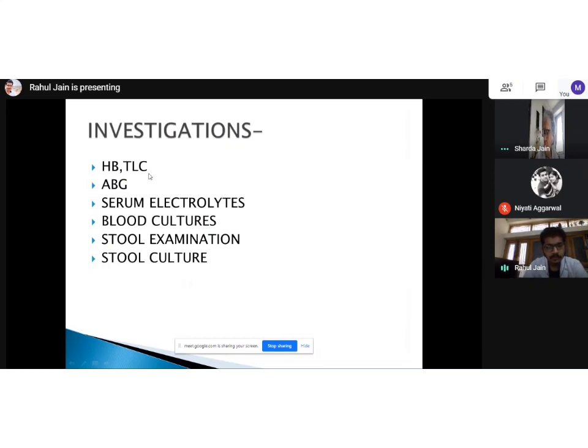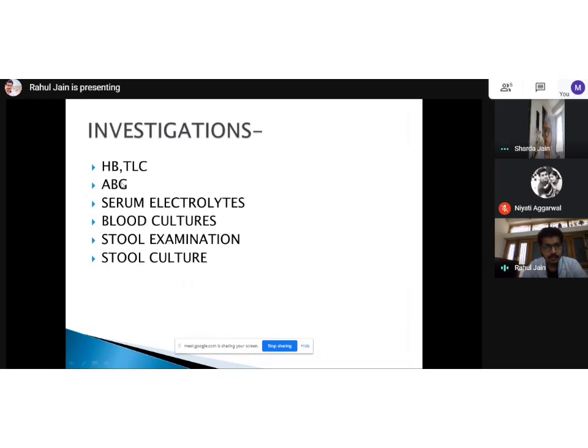I'd like to highlight one point here: in Salmonella infection, there is no neutrophilia. It is not a hard and fast rule, but if a patient comes with diarrhea, or even constipation, since Salmonella typhi can present as constipation also, with associated neutropenia and even bradycardia, that indicates Salmonella infection.